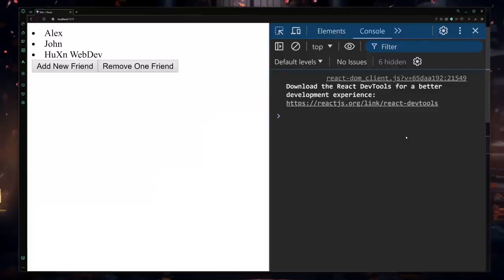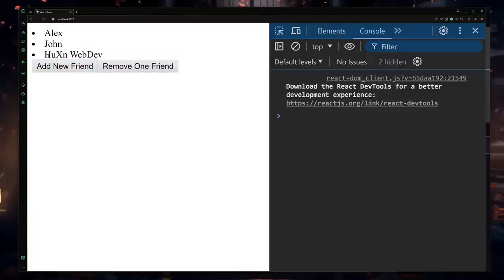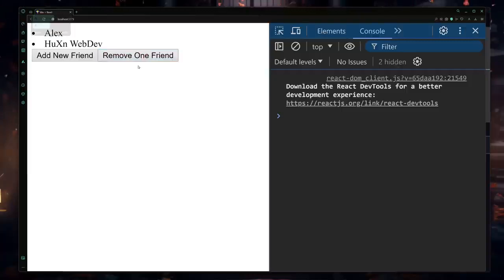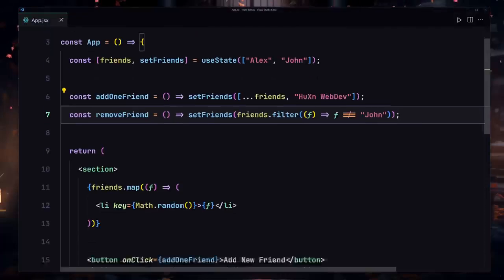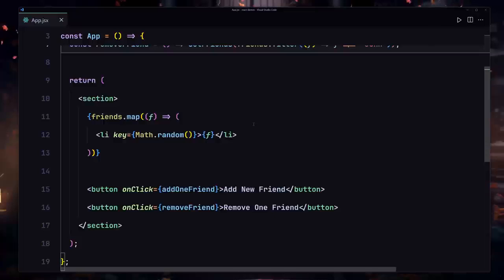So if I save my file, here you can see we have Alex and also John. If I click on remove, now it's going to remove this John from this list. Here you can see it's going to remove that John. So this is the second way. Now let me show you the final way, which is how we are going to be updating a specific friend. So yeah, let me just show you.